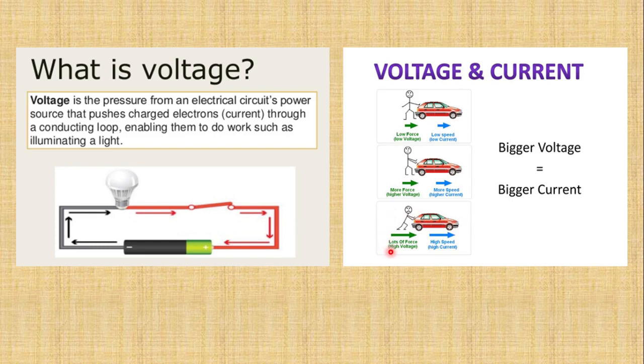So same is here. If we increase the voltage, the current will also increase. Voltage is just like a push, that pushes the flow of current. If we use more voltage, more current will be produced. With still higher voltage, still more current will be produced. So what we conclude: voltage and current both have a direct relationship with one another. Bigger voltage, bigger current will be produced.